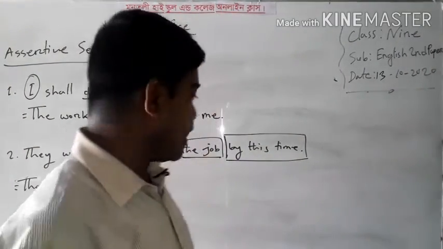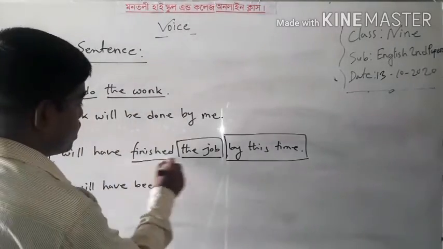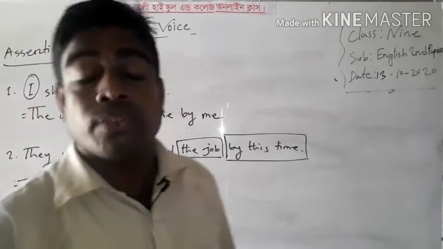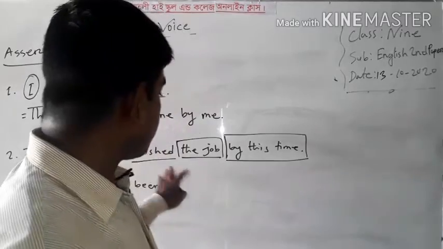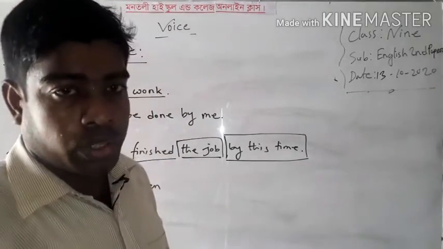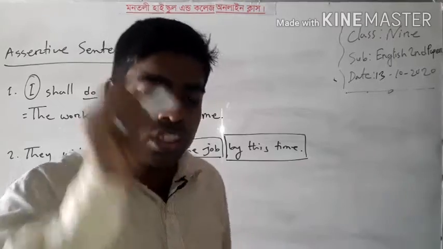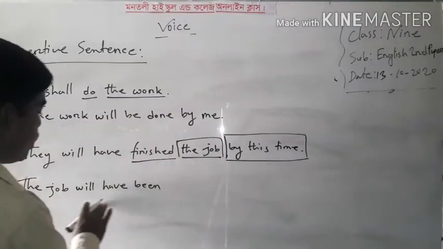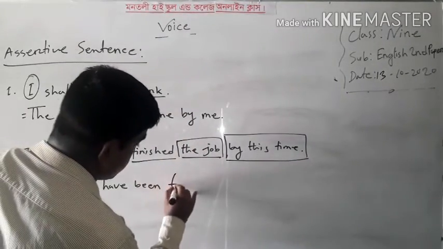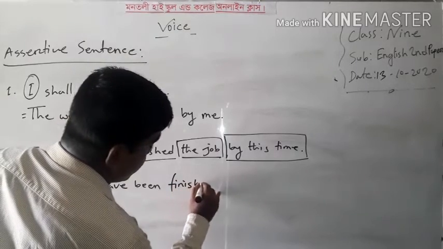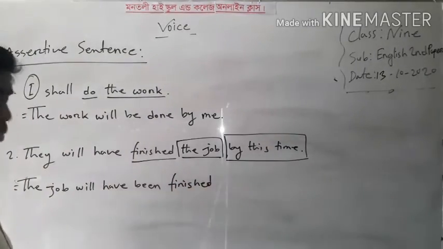Okay. Now I have to write the main verb. Finished. The past participle form of the main verb. So what is the past participle form of finished? Actually, the past participle form of finished is also finished. Okay. The job will have been finished. So this is also the past participle form of the verb.